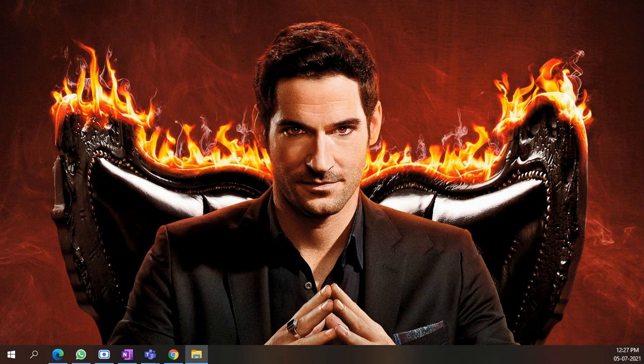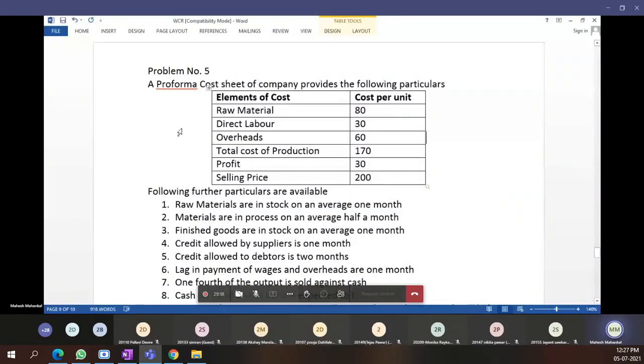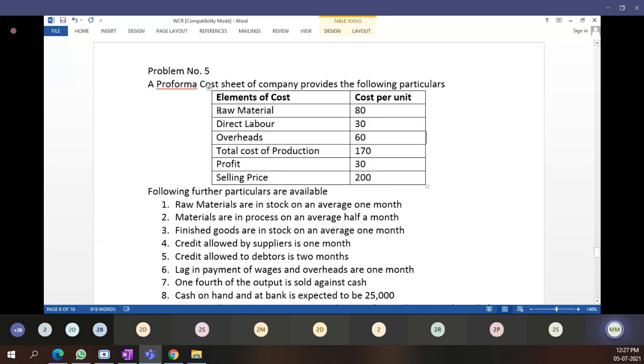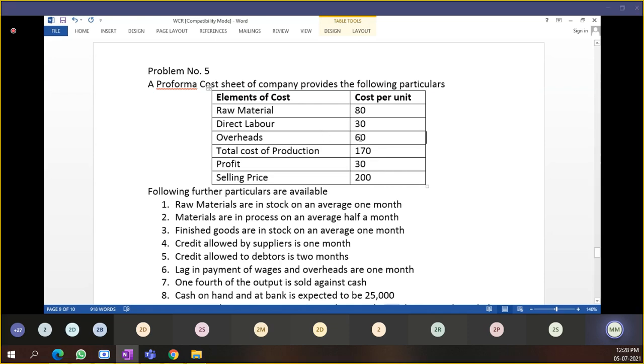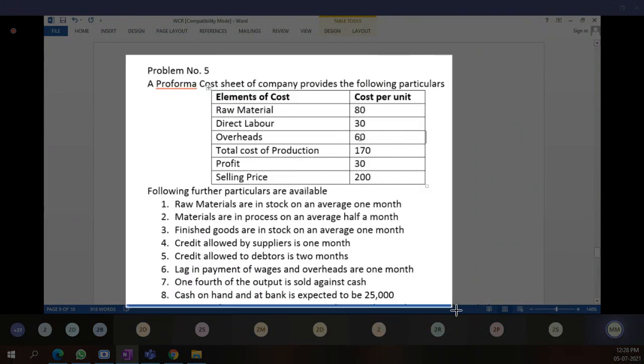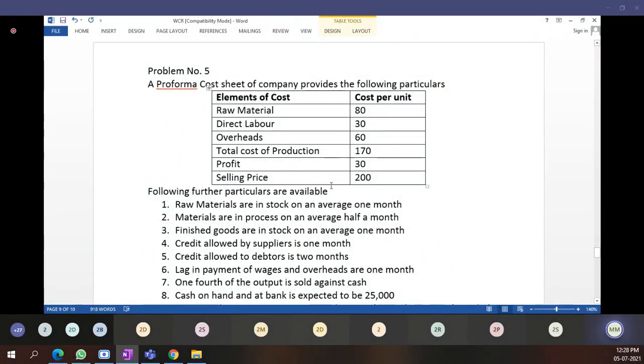Okay, problem number 5. The pro forma cost sheet of a company provides the following particulars: element of cost per unit. Raw materials, 80 rupees per unit we require to produce. Direct labor, we are going to pay 30 rupees per unit. Overheads, 60 rupees per unit. Total cost of production, 170 rupees. Profit 30. Selling price 200.